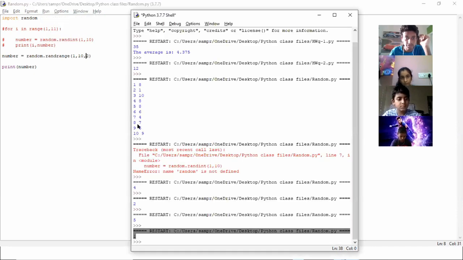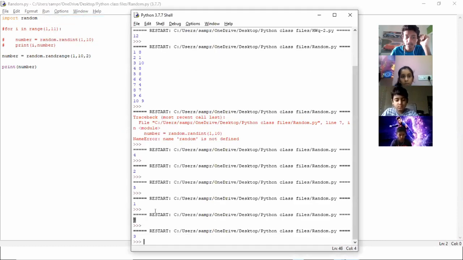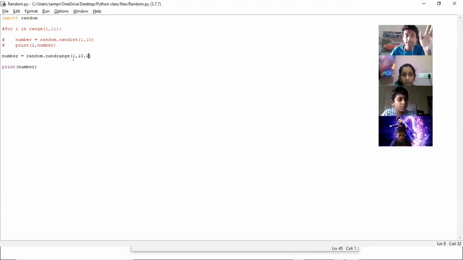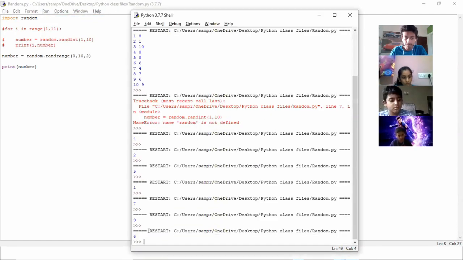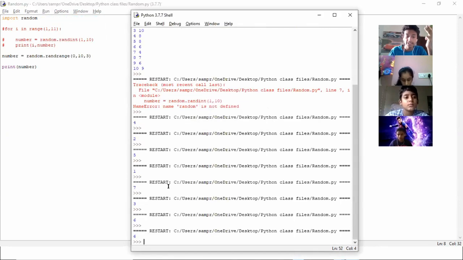Let me run it a few more times. I'll show you. 7. So it's basically randomizing everything that is part of this increment of 2. Let me make this easier and make this 0. The only possible values are 0, 2, 4, 6, 8, and 10, because I did this 2. Now if I change this to 3, the only possible values are 0, 3, 6, 9. If you run it, it'll randomize between those 4 values.